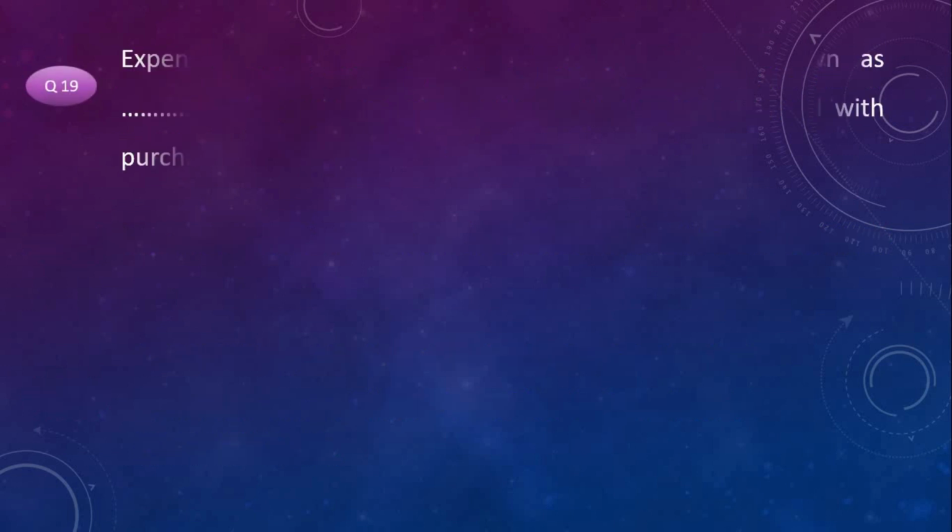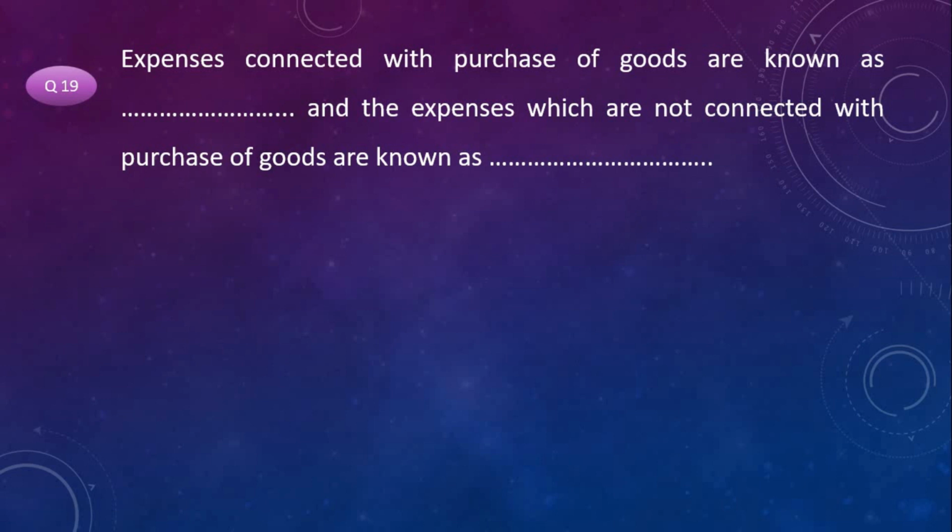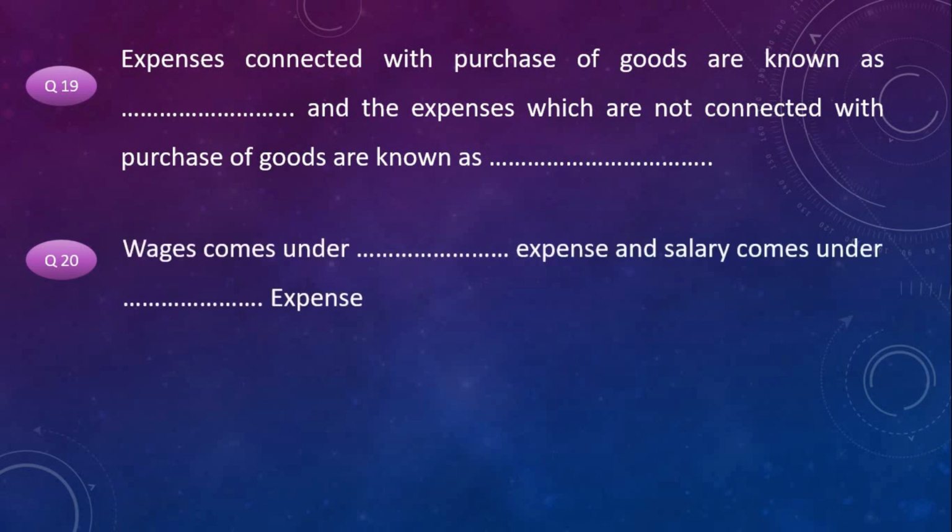Next question. Expenses connected with purchase of goods are known as dash and the expenses which are not connected with purchase of goods are known as dash. Wages comes under dash expense and salary comes under dash expense.